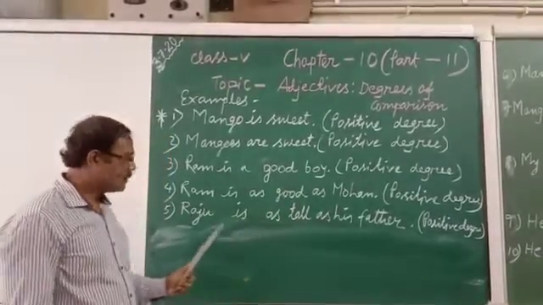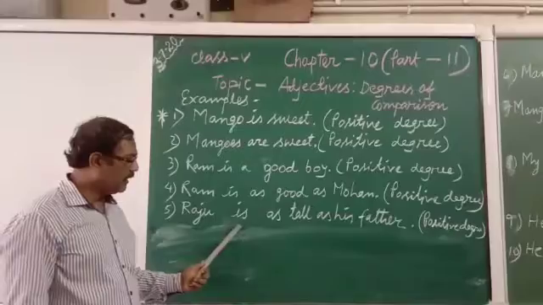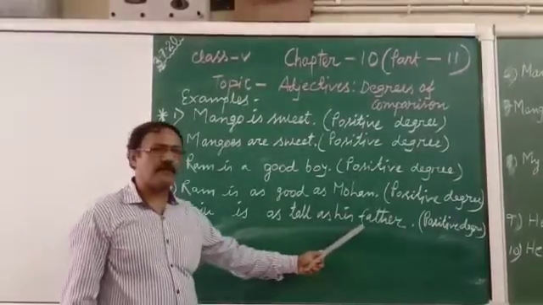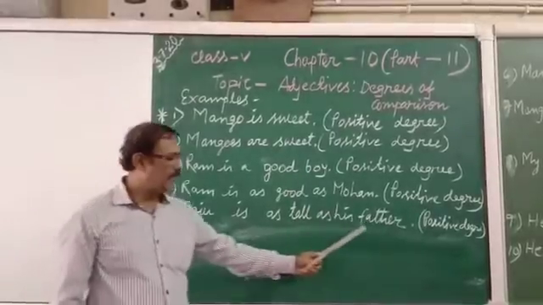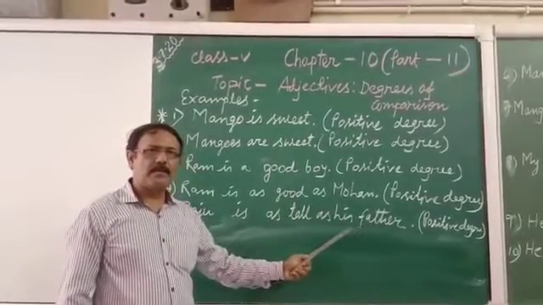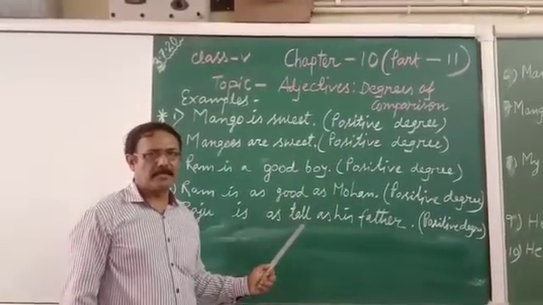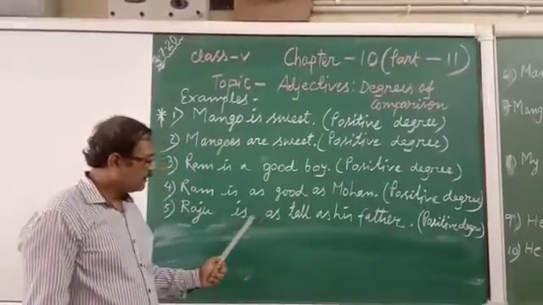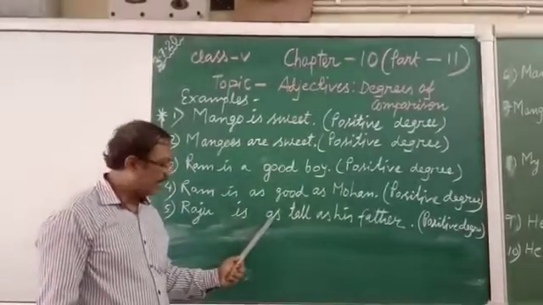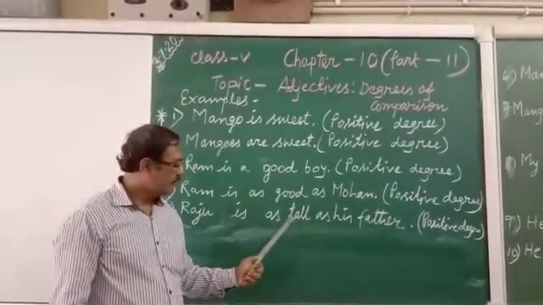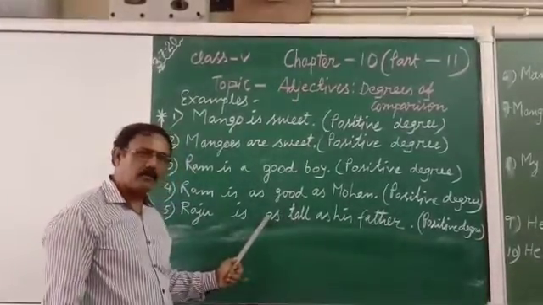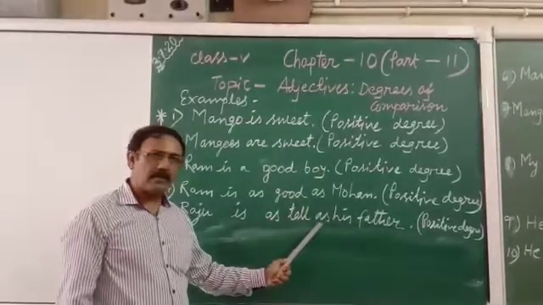Next one is the same, it is Raju is as tall as his father. It means two persons. Here one is Raju and here the father, two persons. But we are telling that this is positive degree. Why? Because of as. We have used the as, tall as. Tall is positive degree, and before tall we have written one as here and here another as.